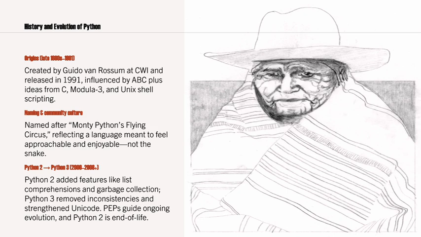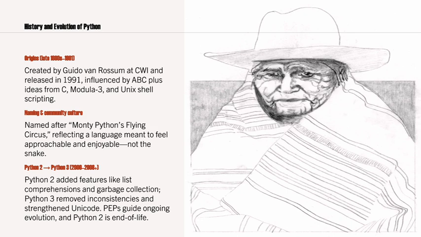So it was influenced by ABC plus ideas from C. So he has taken some ideas from C, that is ABC plus. With the help of this ABC plus he was influenced, and also by Modula-3 and Unix shell scripting. So these kinds of things influenced him, and because of that he created this Python programming language.